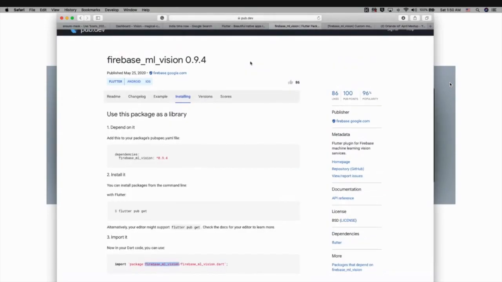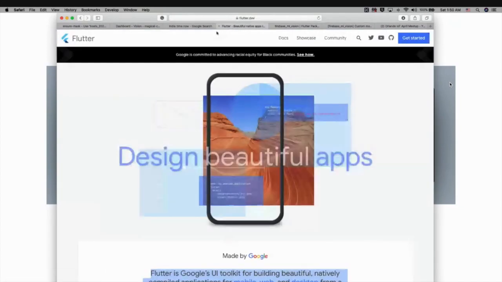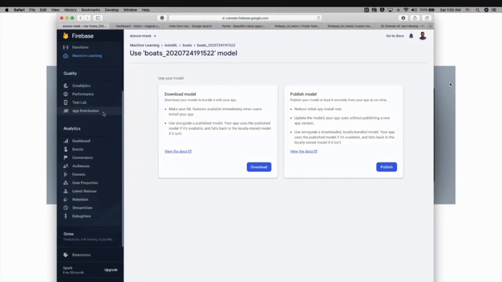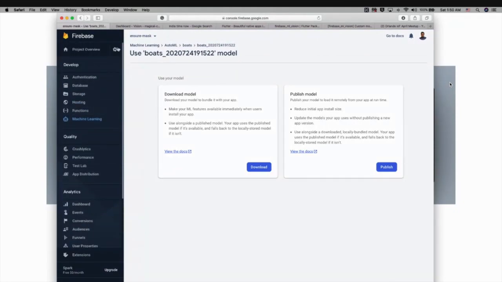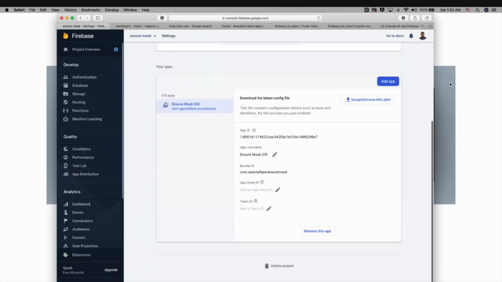And the other thing you need to do is create a project in Firebase. And in case you are using iOS or Android, you need to configure that. For that, just go to the project settings here, and you can create the iOS application and download the Google service info.plist.